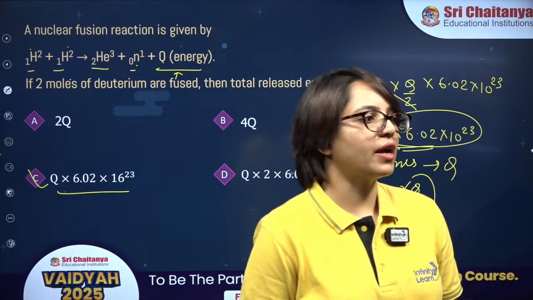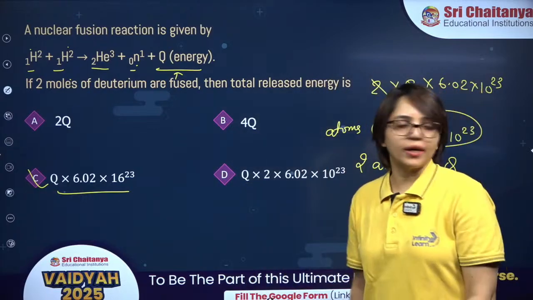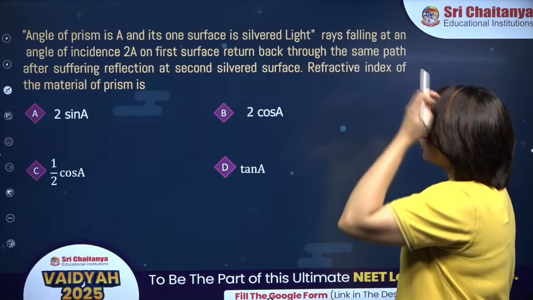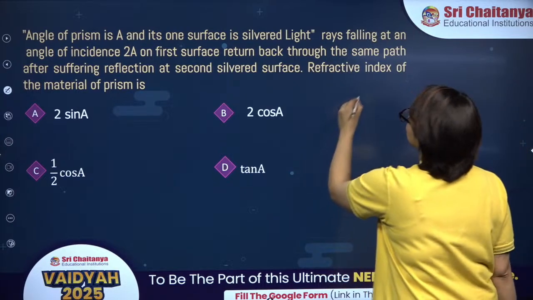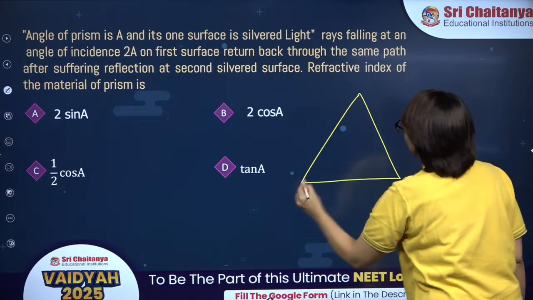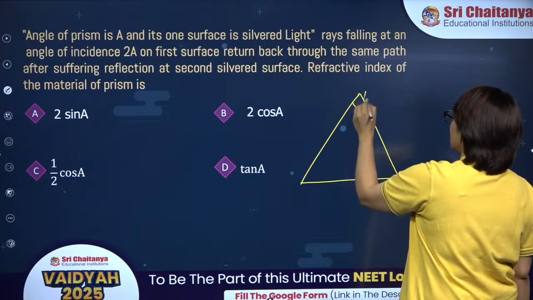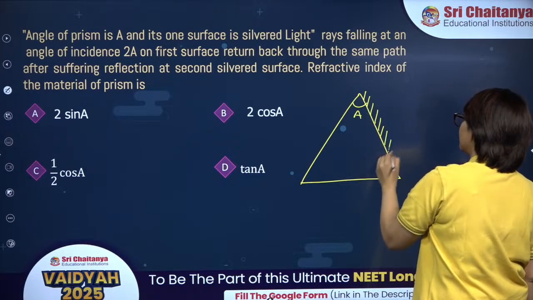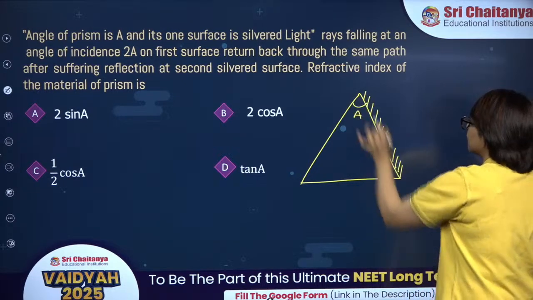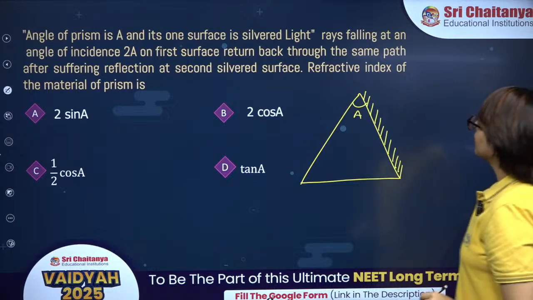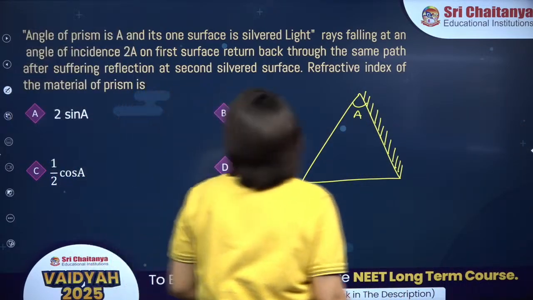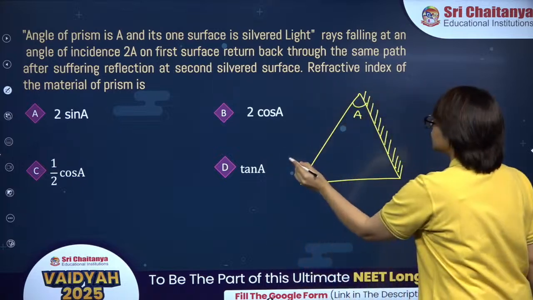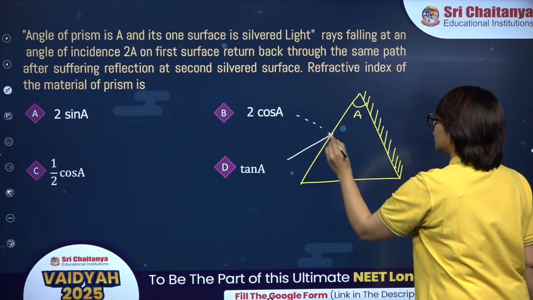All right. Well done. Next is this one. Angle of prism is A and its one surface is silvered. This is A and this surface is silvered like this, meaning this surface is behaving like a mirror. Now a ray of light is coming and falling at an angle of incidence 2A.